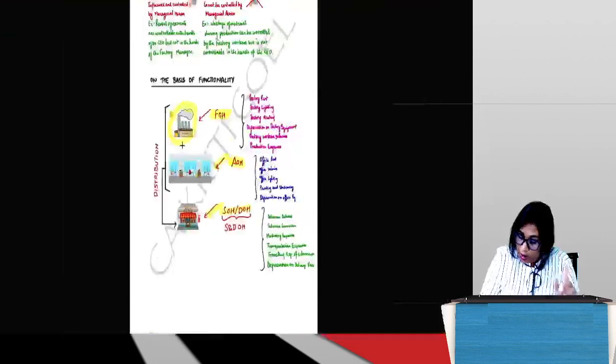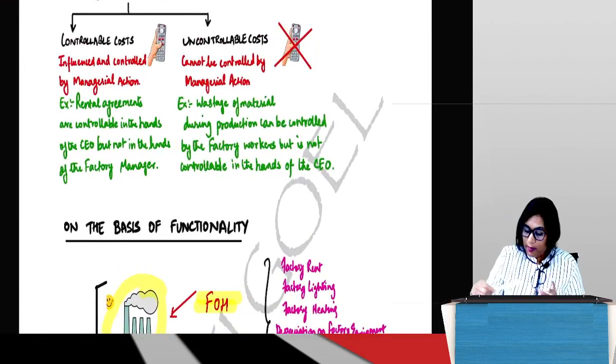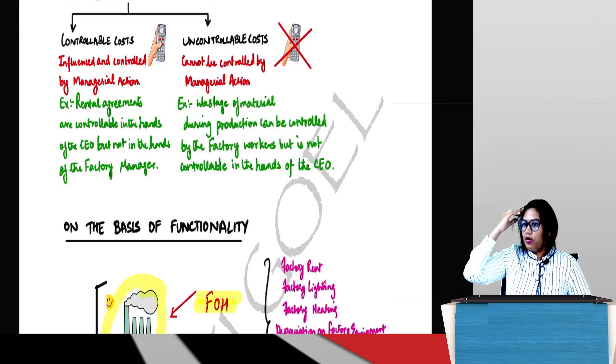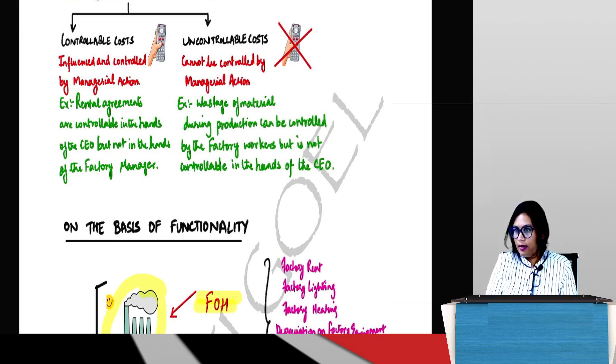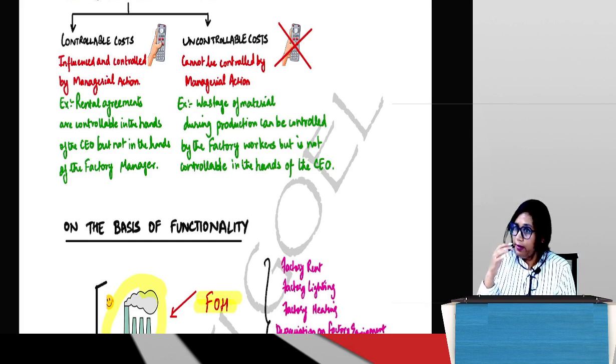There was one cost classification which was left in the middle, right? Which was on the basis of controllability. Guys, normality I will not start today, because that is a whole lot of work. So we will finish controllability and we will call it a day for costing. Next class is still there. Whatever we've done today, you will go back and revise all of it.